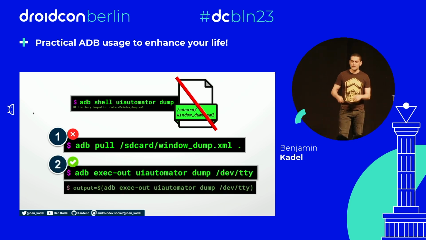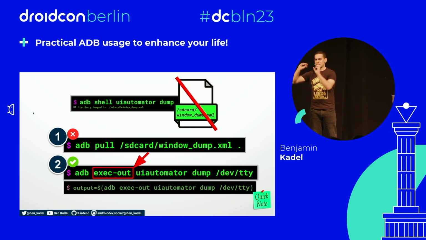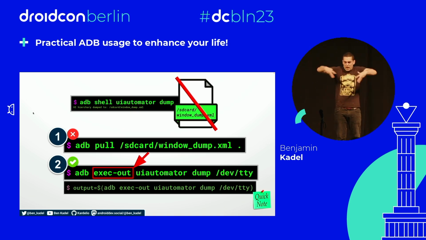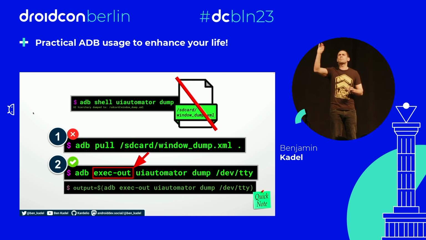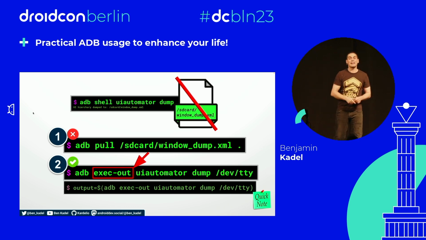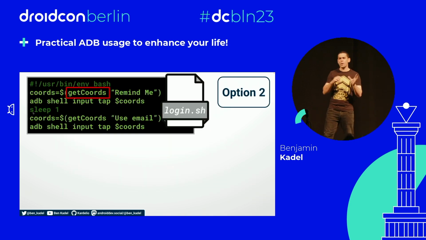And with a very quick change to the original command, instead of shell, we use exec-out, we can get that output, instead of to a file on the device, we can get that file right back to us on our terminal in front of us, or captured in a variable, like you can see below, in a script. Nice. Okay? The exec-out thing, by the way, I would like everybody to take a little mental post-it note and just put it in the corner of their minds for exec-out. Because I know it's like, oh, exec-out, what? But I'm going to explain that later. We're going to come back to it. Mental post-it note. Cool.